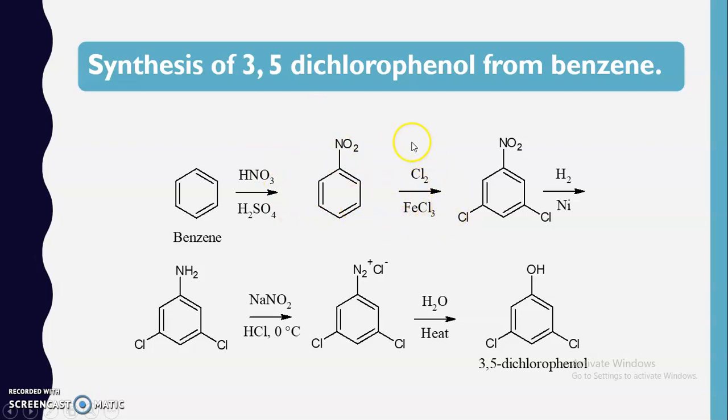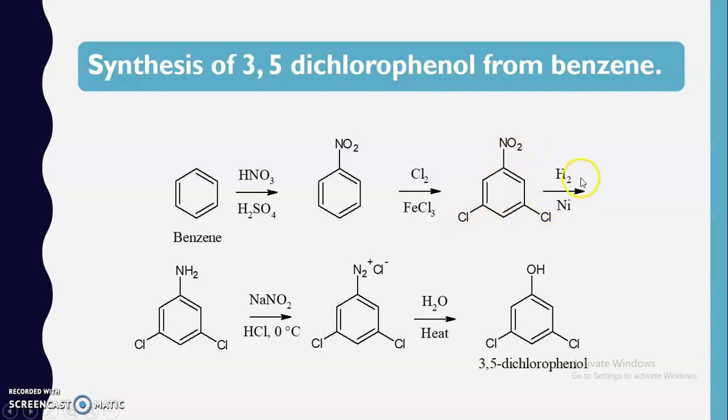First we are going to carry out the chlorination, because we know that this nitro group is meta directing, so that when chlorination of this nitrobenzene is carried out, we will get the chlorine groups that are introduced at the third and fifth position, which leads to the formation of 3,5-dichloronitrobenzene. Suppose if we carry out the reduction of this nitro group first, then the NH2 group will be there, and this NH2 group will again be an ortho para director. That's why in the first step we have to perform the chlorination, so that chlorine groups will be introduced at the desired position.